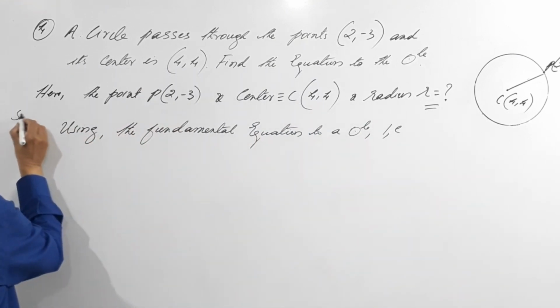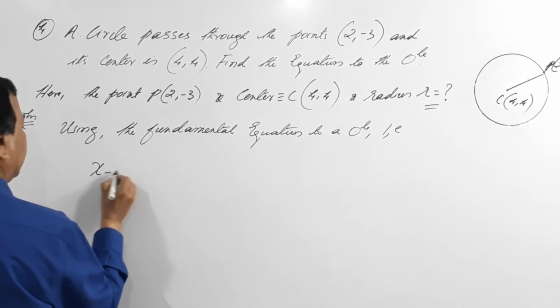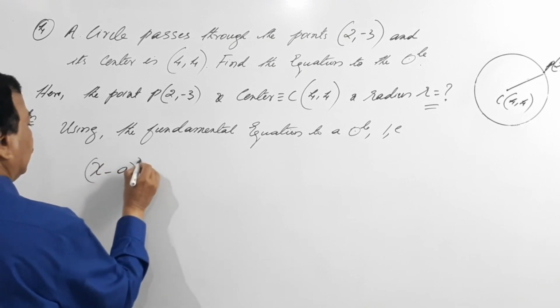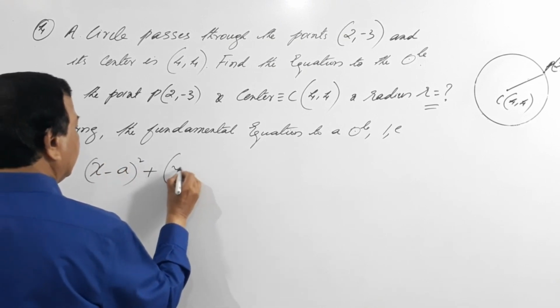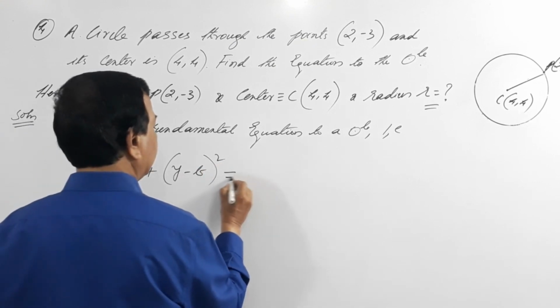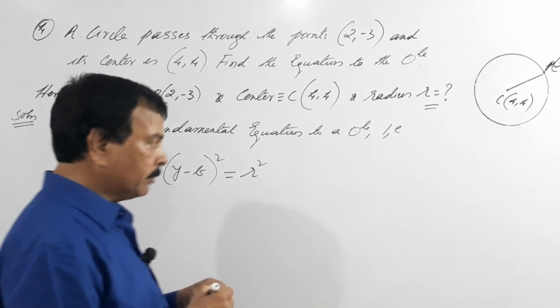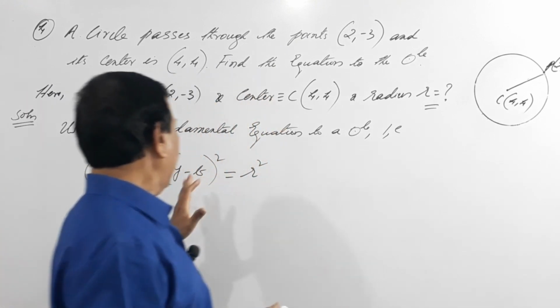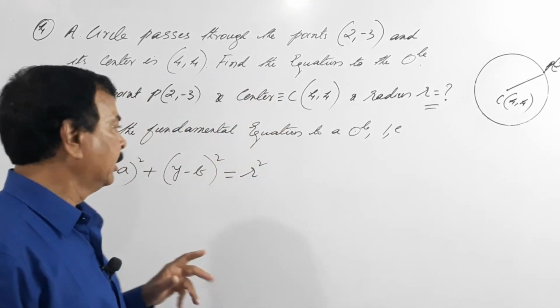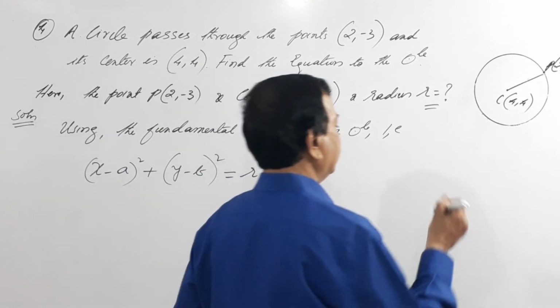This is our solution. What is the solution? (x - a) the whole square plus (y - b) the whole square equals r square, right? So, dear students, you have to analyze one thing here. He has given the point. What does that mean? So, let us take a figure here.